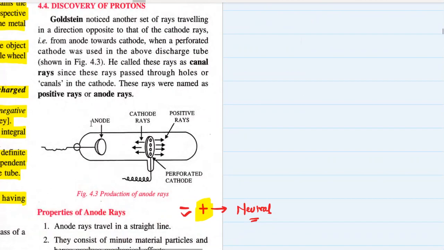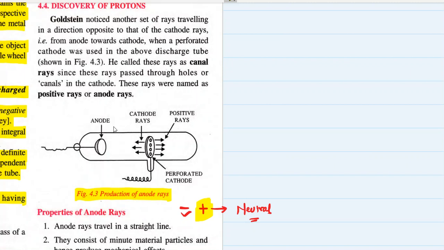किसने किया है ये सब? गोल्डस्टीन, यूजीन गोल्डस्टीन. Goldstein noticed another set of rays traveling in a direction opposite to that of the cathode rays. So Eugene Goldstein ने क्या study किया? So he made this setup in which the production of anode rays was noticed.